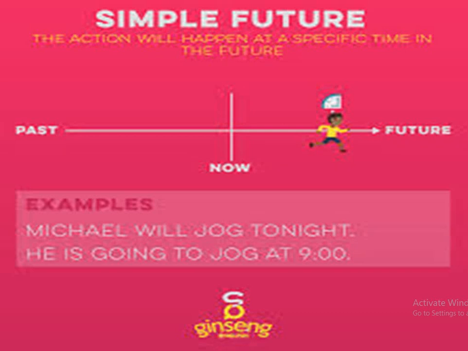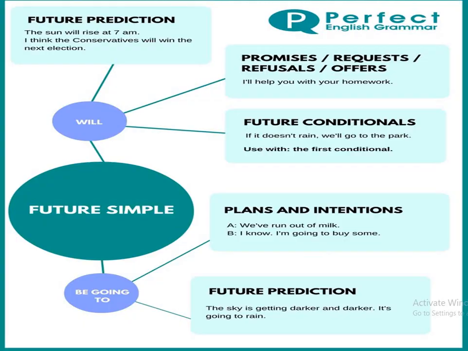The example is Michael will jog tonight. What does it mean? That Michael will be jogging tonight. So this action has not taken place, neither is it going on right now, it will happen. जो होने वाला है, right? So the next example is he is going to jog at 9.